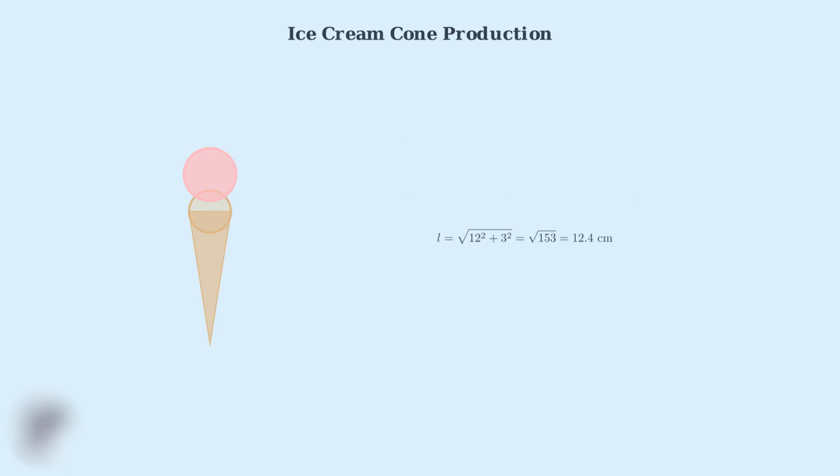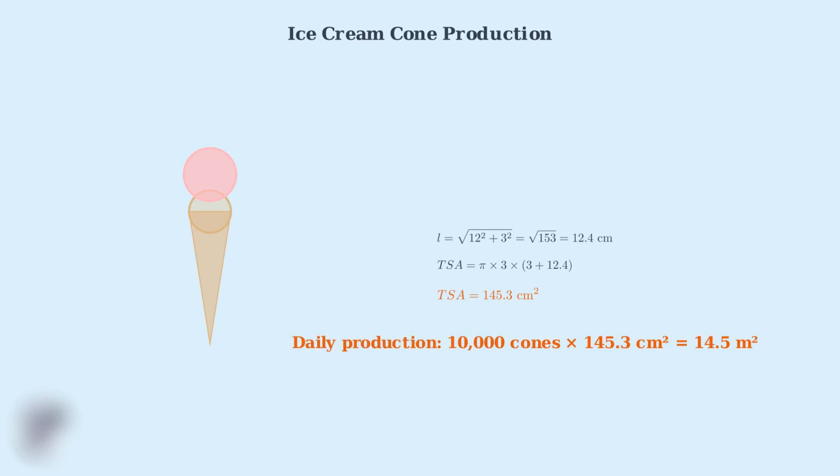First, we find the slant height. Then we calculate the total surface area using our standard formula. Each cone requires 145 square centimeters of waffle material. For a daily production of 10,000 cones, the factory needs approximately 14.5 square meters of waffle batter coverage.